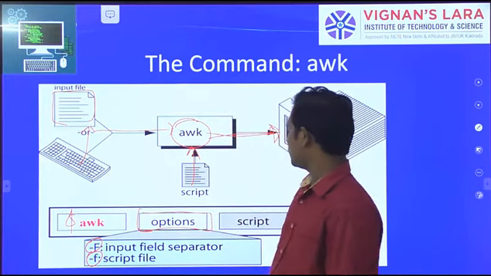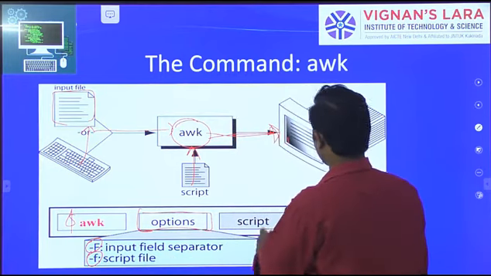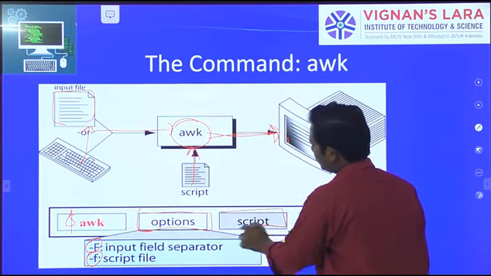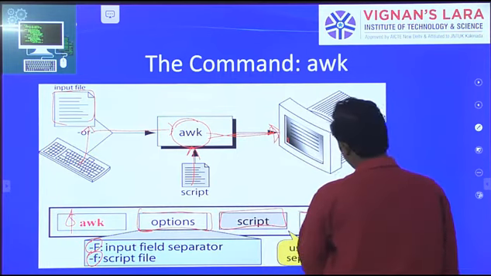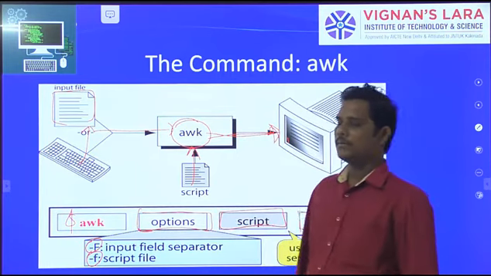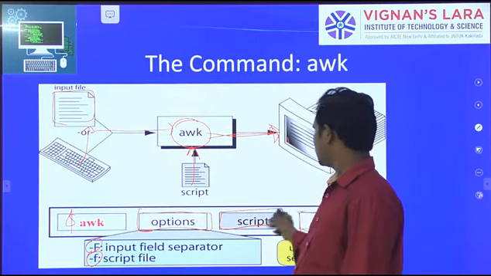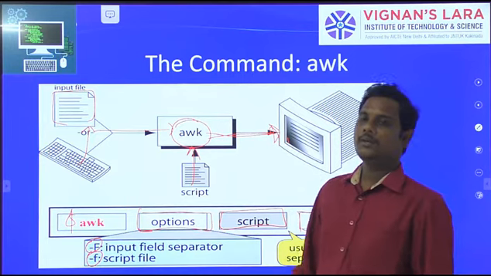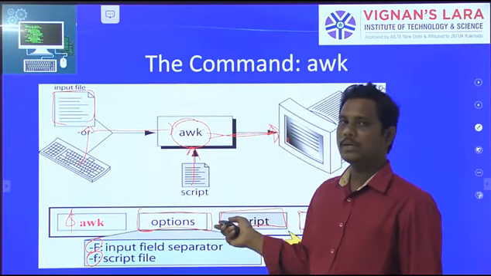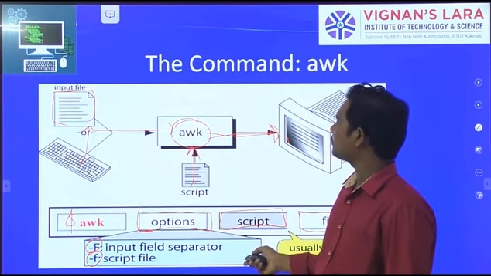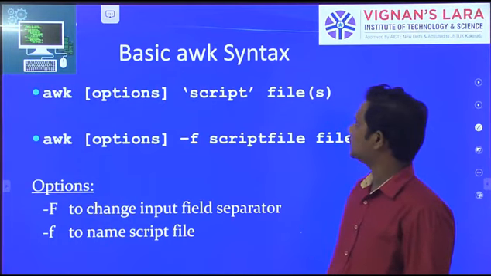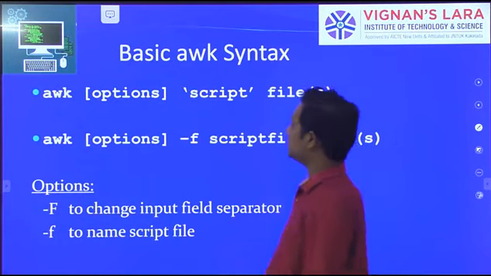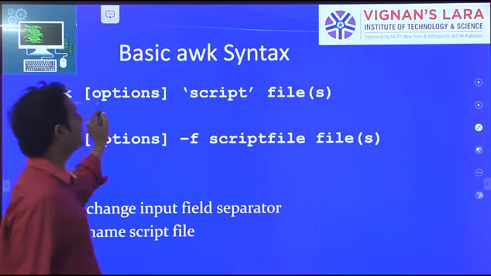We are giving the input as a scripting file, so here we will add the scripting. After that we give the input file, on which the actions in the scripting file are performed. This is the procedure to execute each and every AWK command. Next, basic syntax of AWK: AWK, option, script.